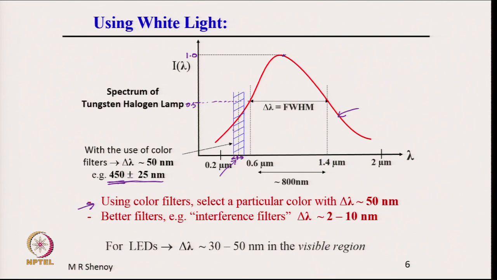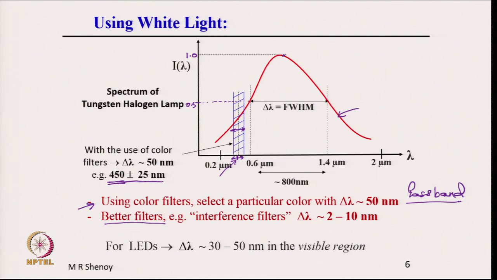Delta lambda here refers to this width, which is about 50 nanometers as the pass band. Pass band means the filter will pass a 50 nanometer wide range of colors through it. But there are better filters available, such as interference filters.